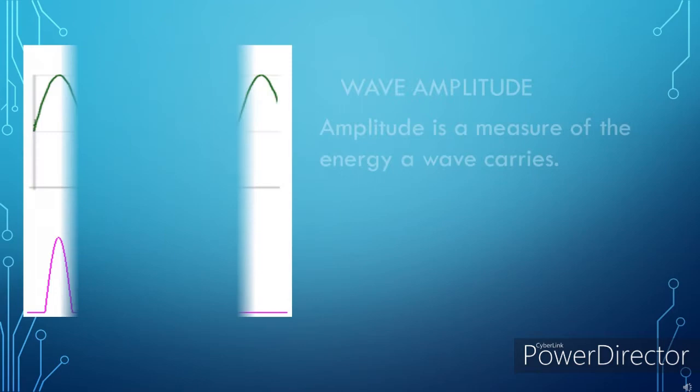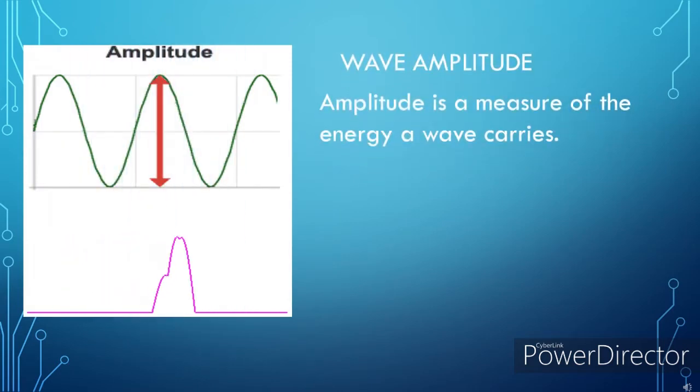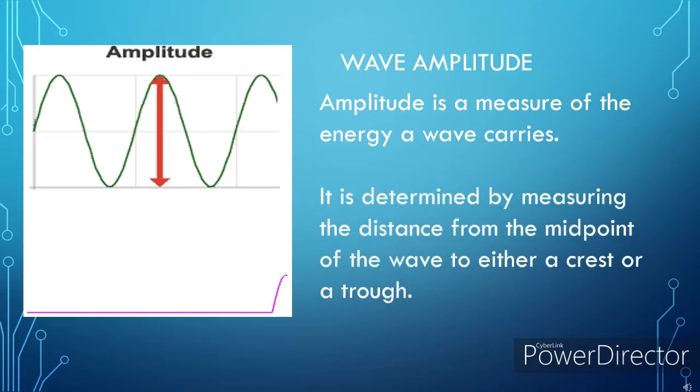Wave amplitude is a measure of the energy a wave carries. It is determined by measuring the distance from the midpoint of the wave to either a crest or a trough.